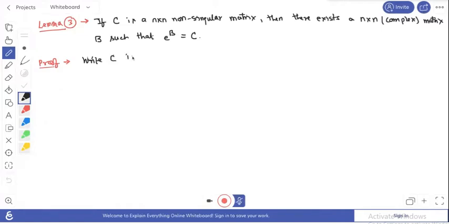C is basically a non-singular matrix. Any non-singular matrix we can write in Jordan form.